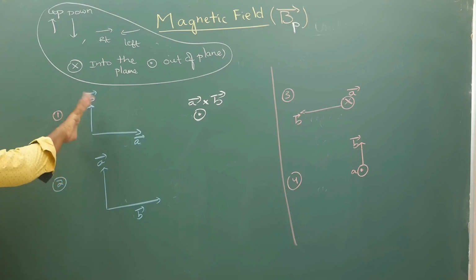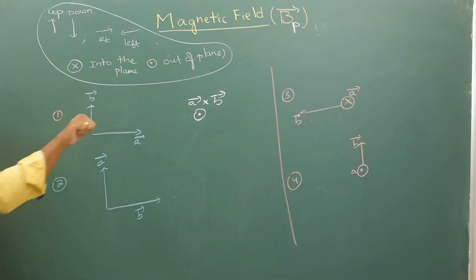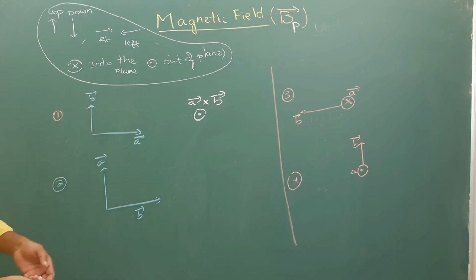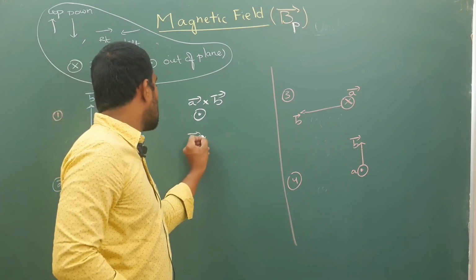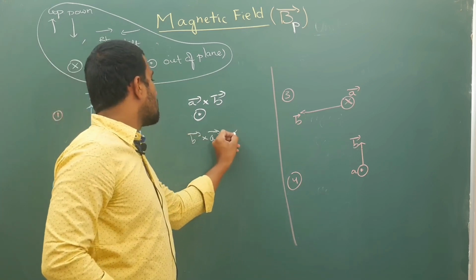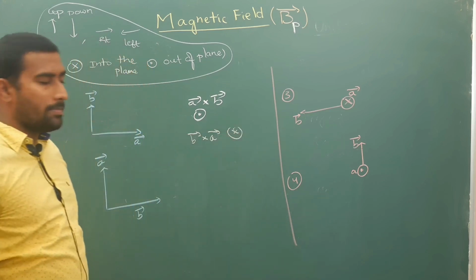If I curl from B to A like this, my thumb is into the plane. So B cross A is into the plane.